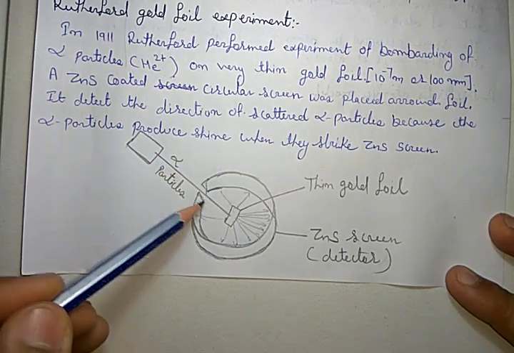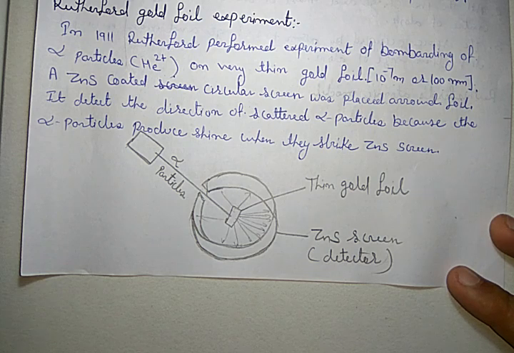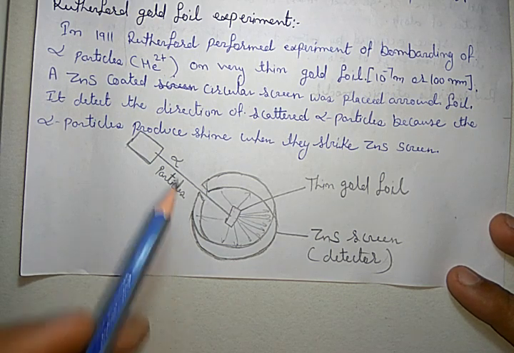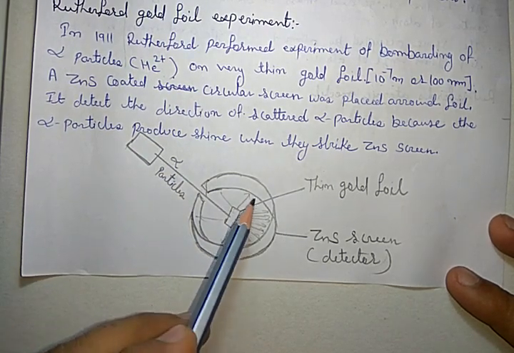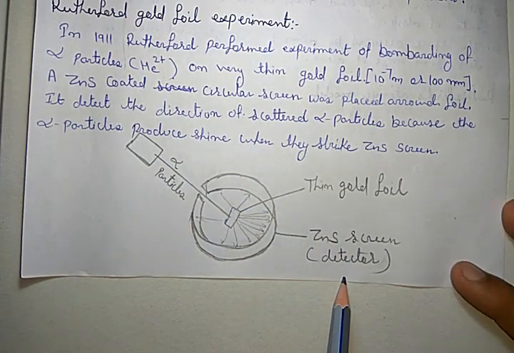When the two electrons of helium are removed, that means the helium plus 2 nucleus is known as an alpha particle. It is highly energetic and has penetrating power. So he put an alpha particle beam on this gold foil and placed a ZnS zinc sulfide coated screen as a detector.